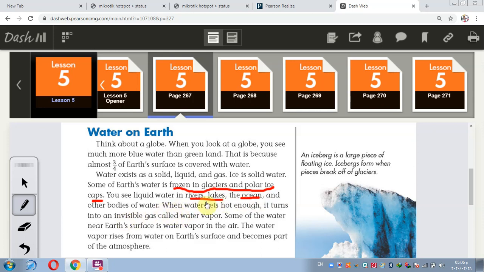There are three states of water: solid, liquid, or gas. When water gets hot enough, it turns into an invisible gas called water vapor.